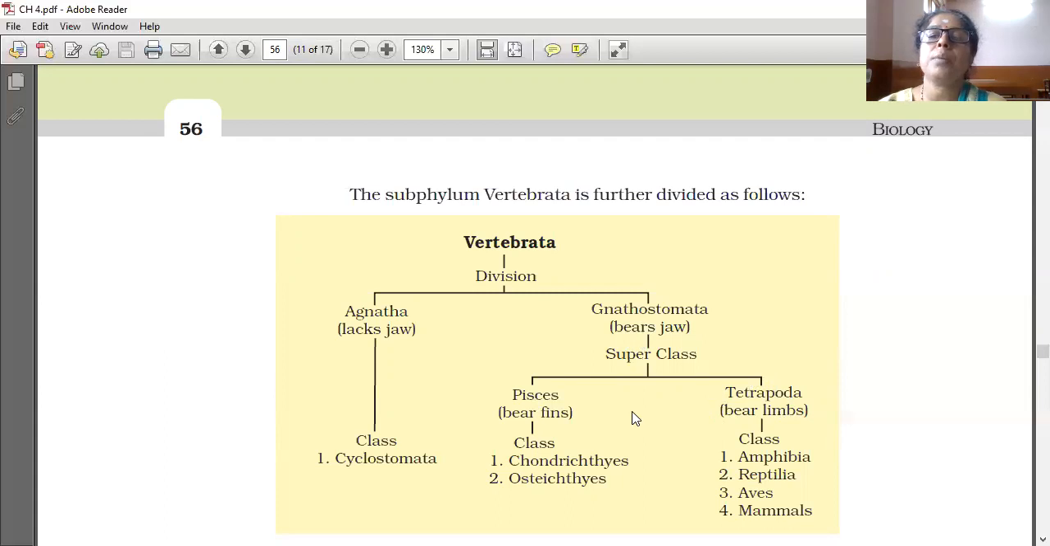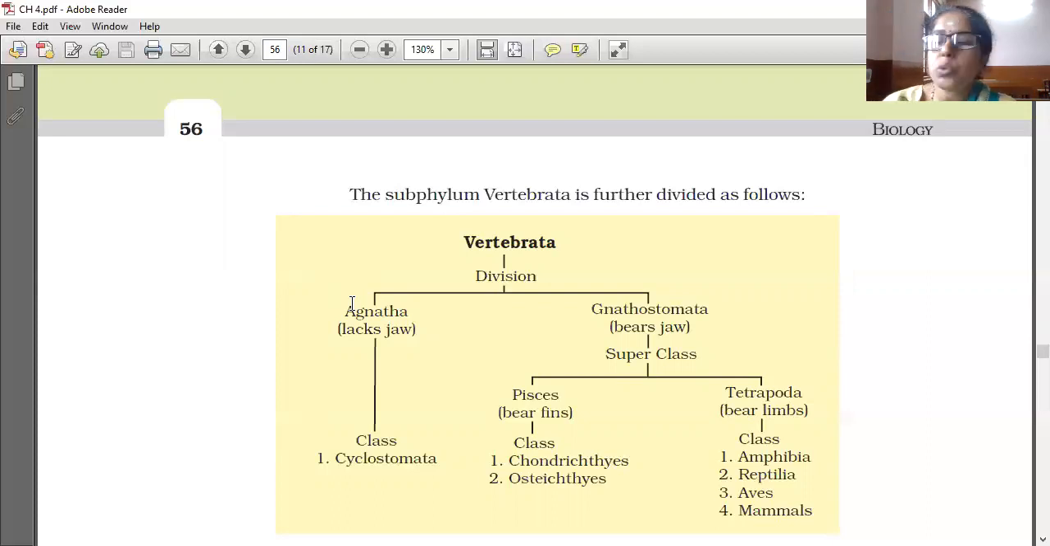Pisces means it bears fins. Tetrapoda means having four legs; tetra means four and poda means leg. So in this classification, Vertebrata is divided into two: Agnatha, meaning absence of jaws, and Gnathostomata, meaning it has jaws. Gnathostomata is a superclass divided into two, Pisces and Tetrapoda. Pisces bear fins, and Tetrapoda bear limbs.